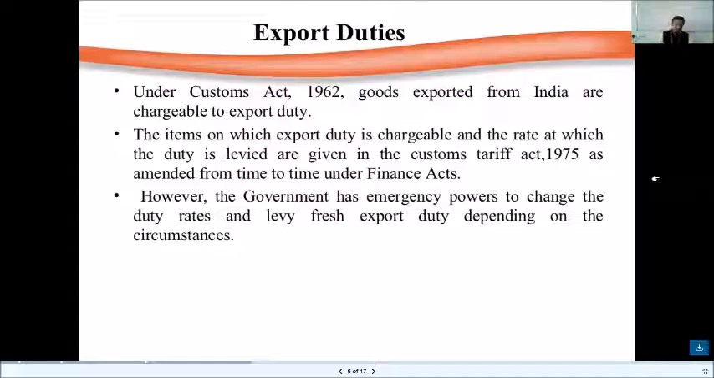So both import and export are bound by the Customs Act and also by the Tariff Act. The rate is again prescribed in the Tariff Act. However, the government has emergency powers to change the duty rates and levy fresh export duty depending on the circumstances.